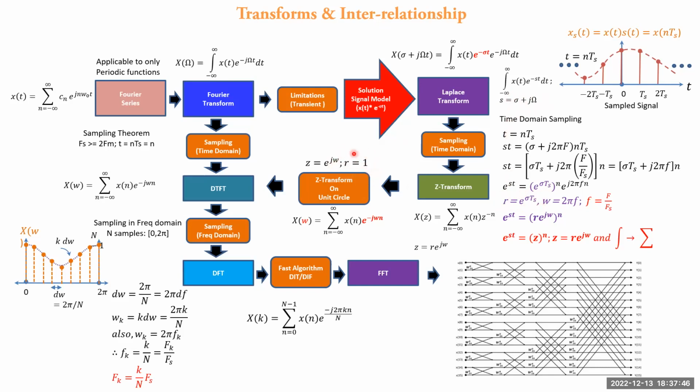So this is the interrelationship between Laplace and Fourier transform, and hence Z transform becomes the discrete time Fourier transform, which can be obtained by sampling the Fourier transform. Once the discrete time Fourier transform is sampled in the frequency domain, it becomes the discrete Fourier transform, and fast algorithms of the discrete Fourier transform are known as FFT algorithms. So this is, in a nutshell, the overall relationship between the various transforms used in the signal processing subject.